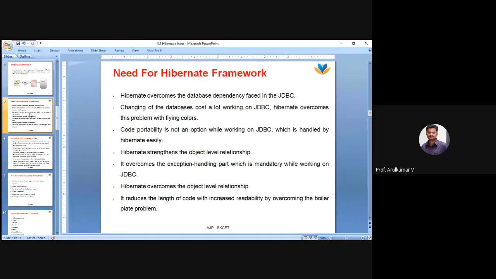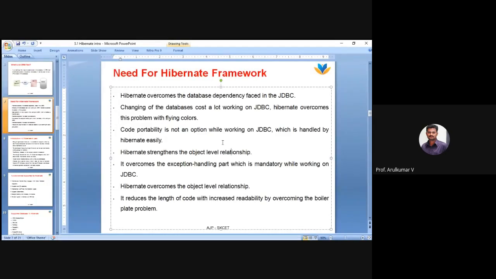And Hibernate strengthens the object level relationship. This is the main important point. Here you are using the ORM model, object relationship mapping, and the mapping is done when you are creating this kind of application using Hibernate. So it strengthens the object level relationships.